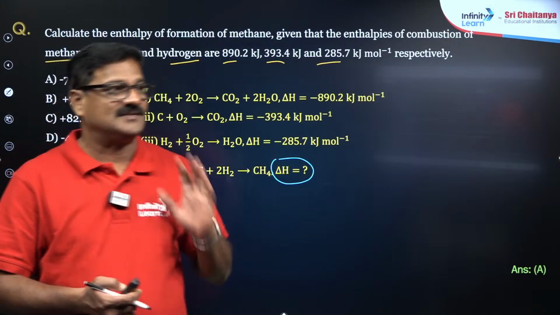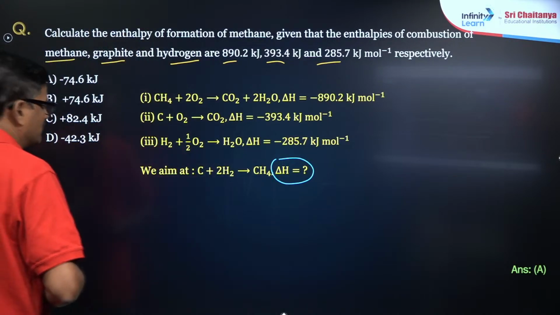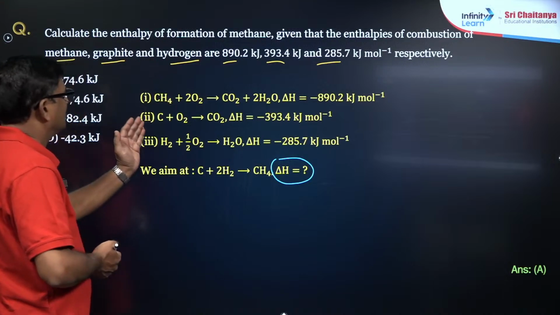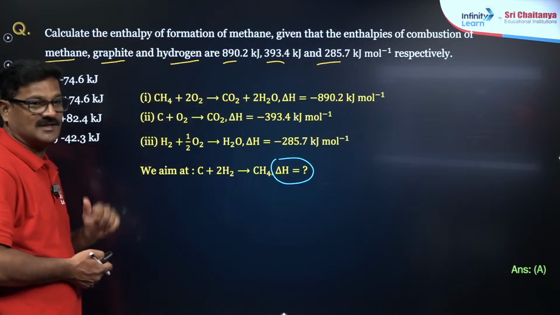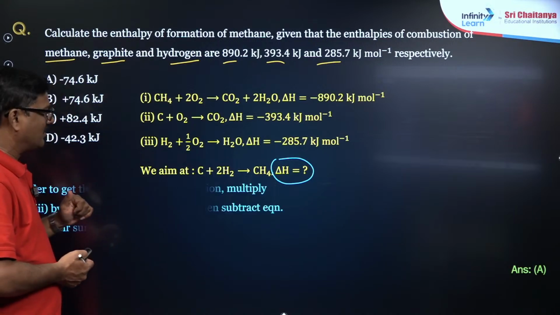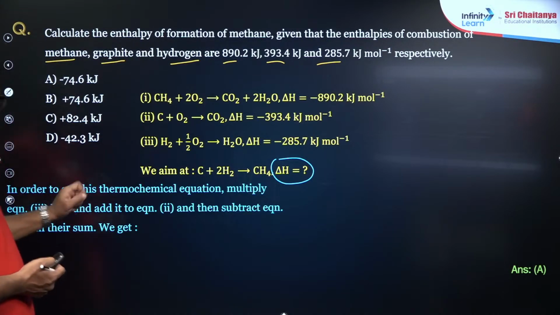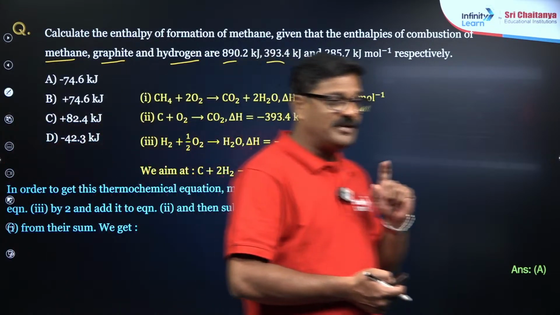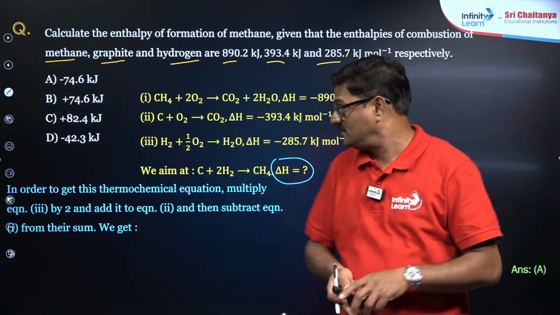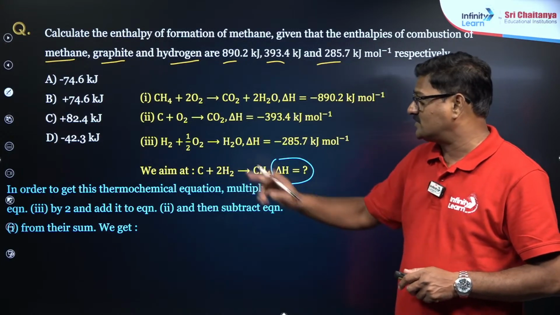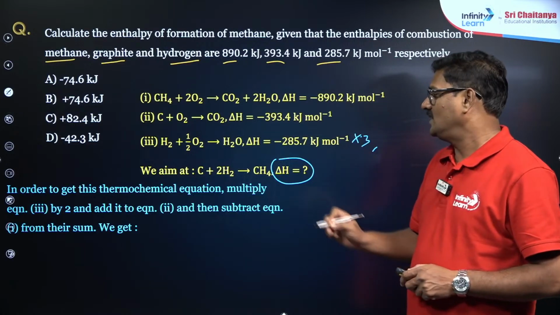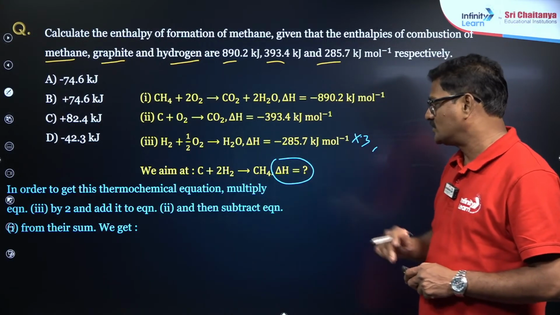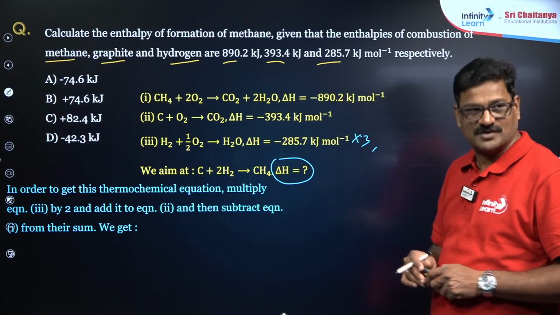To calculate the delta H over there, you just take this enthalpy of formation of methane. So one methane should go on that other side, right? Or else you can say, in order to get this thermochemical equation, working भी लगा दिया मैं आपके लिए, multiply equation 3 and add to equation 2 and then subtract from equation 1.